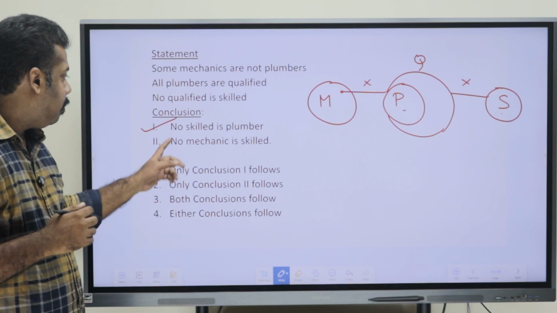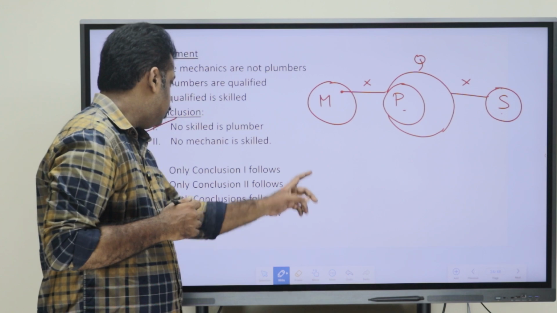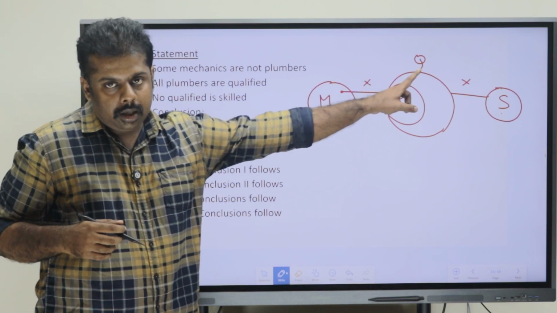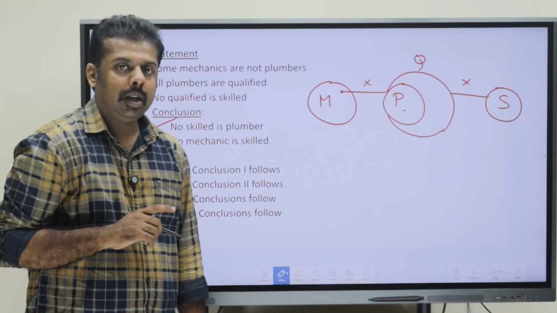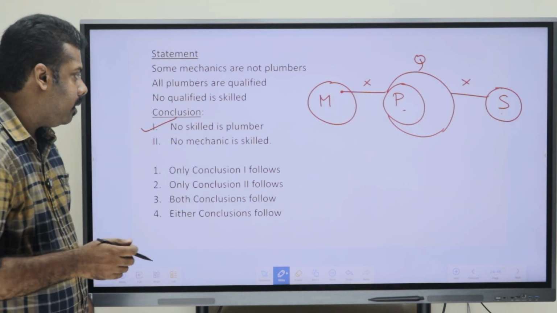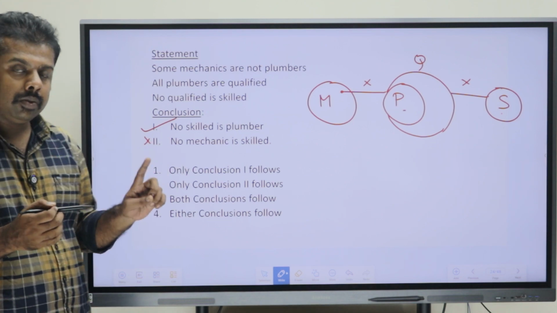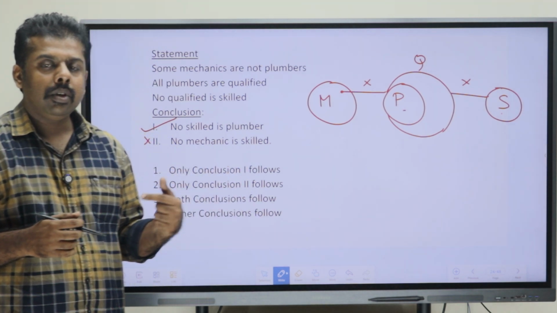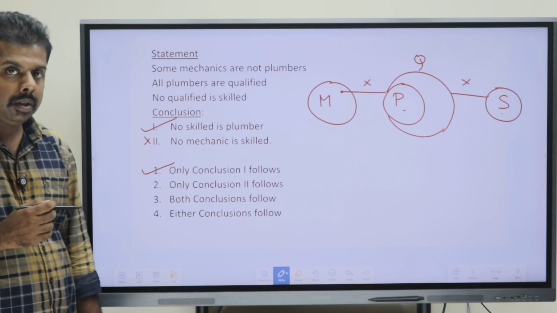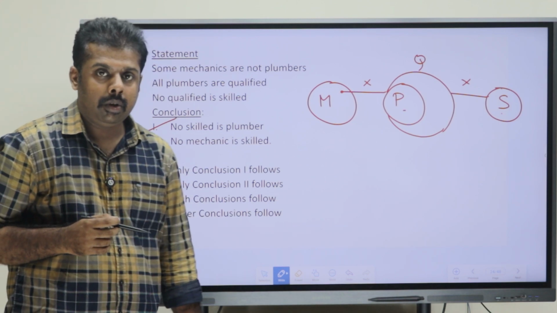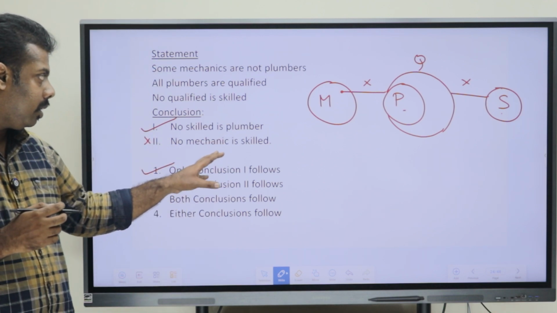Now the next conclusion, no mechanic is skilled. Is it right or wrong? Mechanic is here, skilled is that circle. Do they have a direct relation? No, they don't. So we can directly say that this conclusion doesn't follow. The first one follows and the second one does not. So which is our option here? The first option, only conclusion one follows.